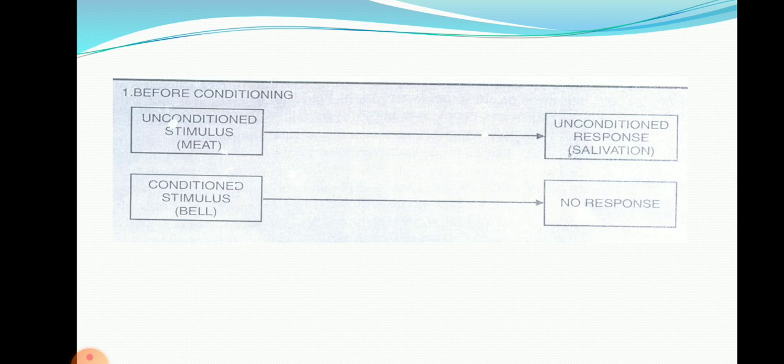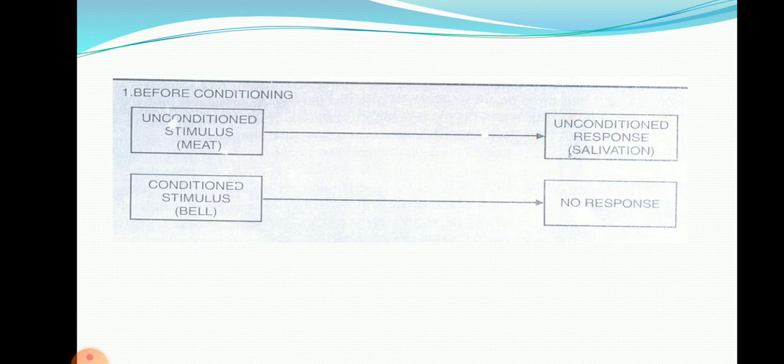Okay. So let us try to understand before conditioning. Natural situation: the unconditioned stimulus is the meat. The unconditioned response is the salivation. Now we have to create a condition, that is, a conditioned stimulus, that is the bell. Instead of meat we have to use the bell. But right now, before conditioning, if we put a bell in front of the dog, there is no response. But if we put meat in front of the dog, salivation occurs.